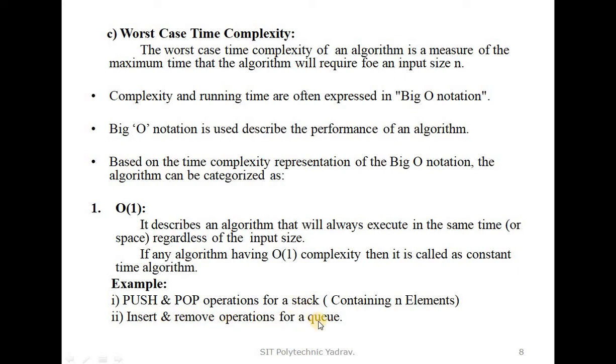Stacks and queues are types of data structures, which we study in detail chapter-wise. Here we only understand that stack and queue are data structures on which operations are performed. Elements are inserted or removed, and the algorithm complexity is big O of 1.